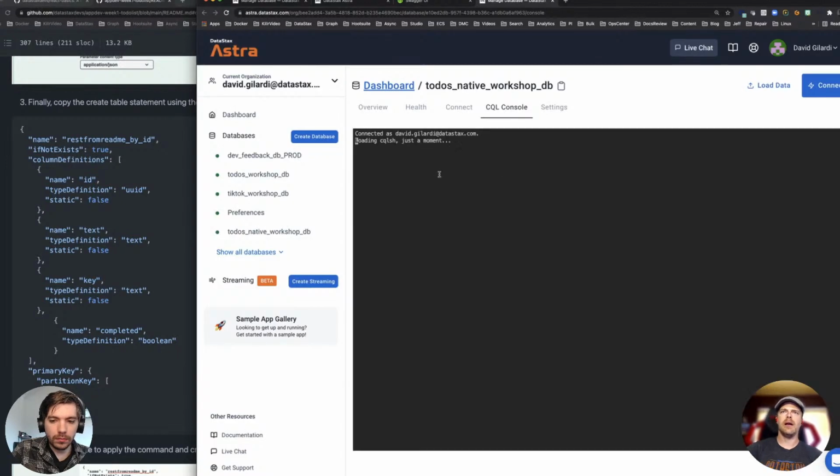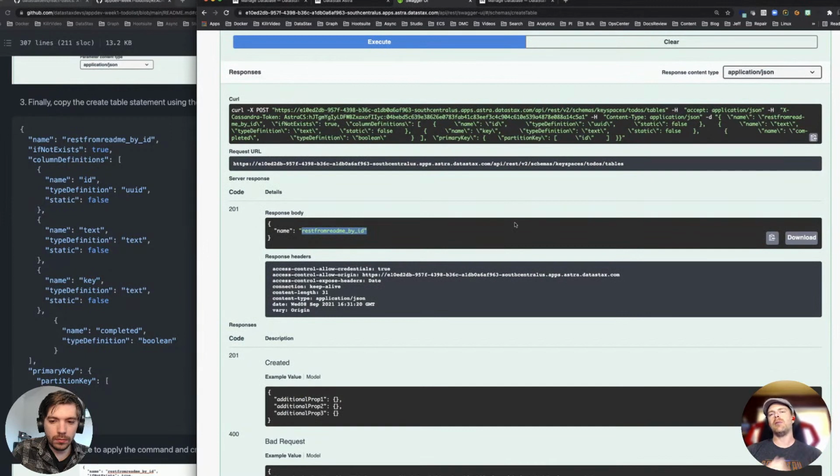All right, this will log me in. I'm going to use my to-dos keyspace. I'm going to take a look at my tables. See, in my database, I have a REST from README by ID table, right? So we actually just used the REST API with a create table command to go ahead and create the table.